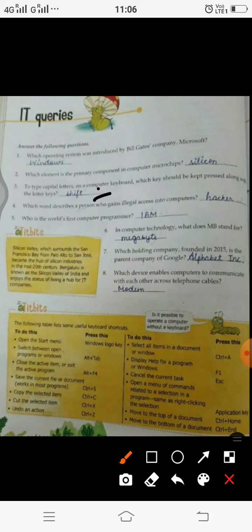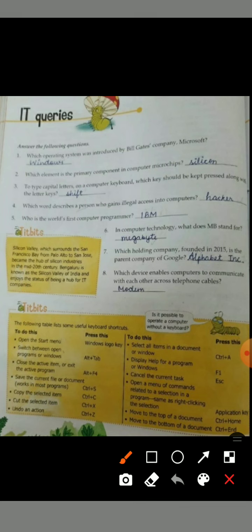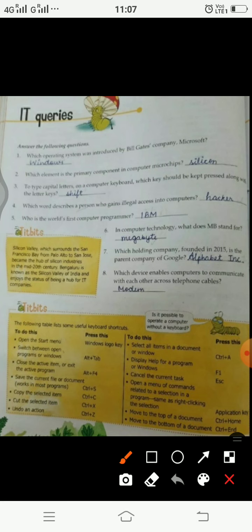For example, if we keep the key A pressed along with shift, then also we can write the capital A. Okay. Then coming to question 4, which word describes a person who gains illegal access to computers? The illegal access to computers can be gained by the hackers.